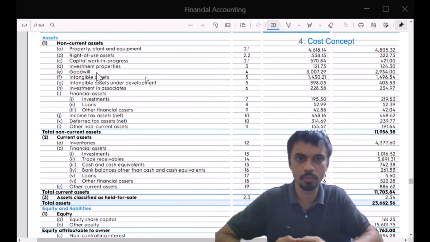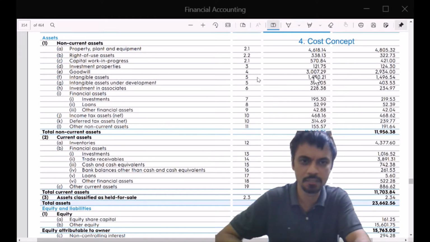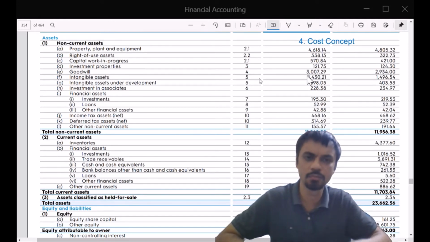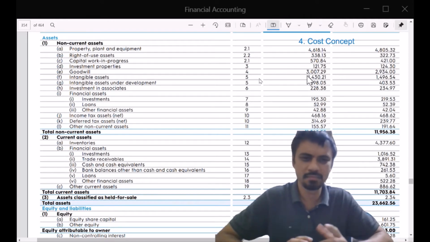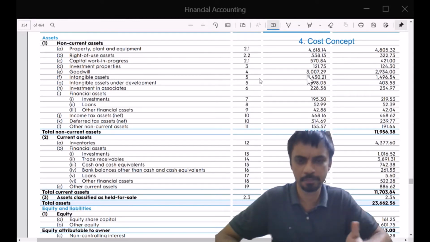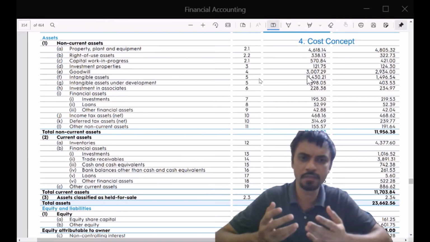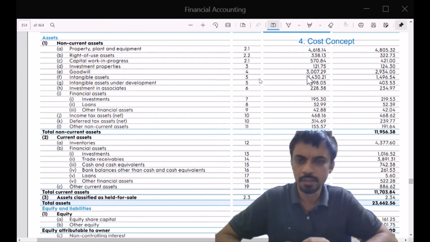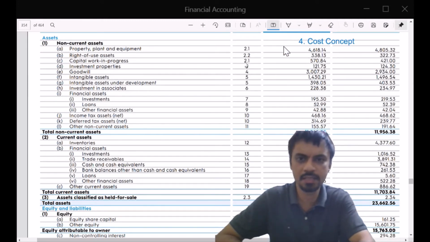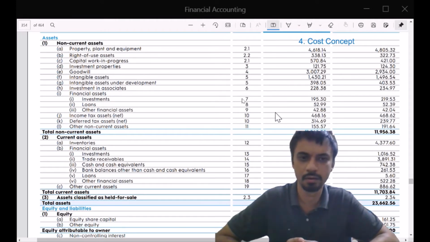So over the course of so many years, this business has paid about 3,000 crores as an investment into goodwill. It's another way of saying that to close the deal, I paid a little higher than what was fair. And I need to now record it somewhere, so I am recording it here. So what will happen is you paid 25 lakhs, of which 20 lakhs is the fair value of the asset that you will buy, and 5 lakhs will go into goodwill. So that's the rough explanation of this particular item.